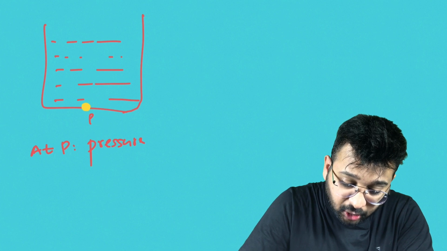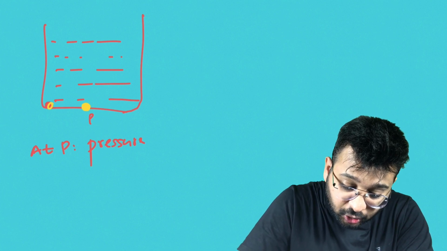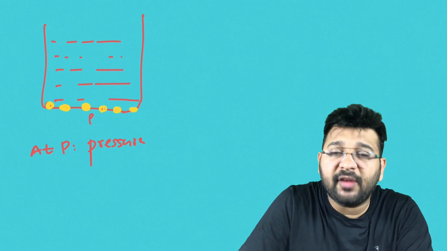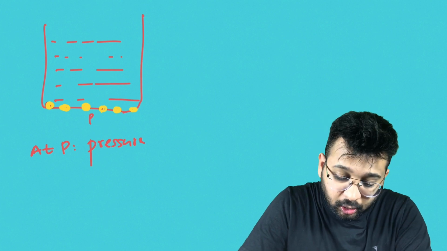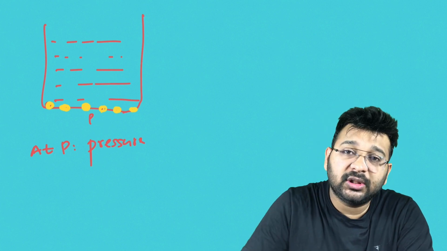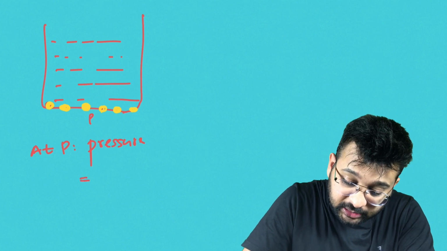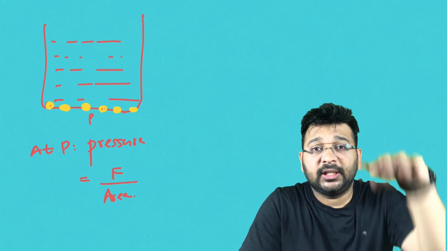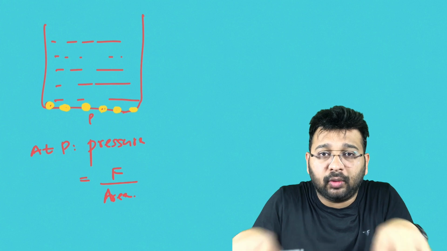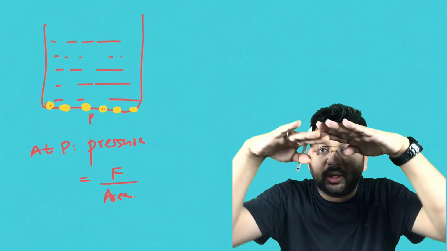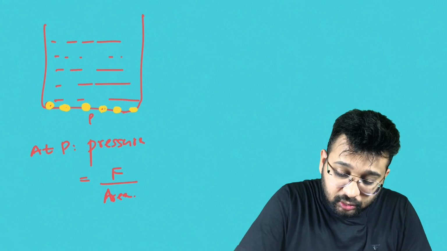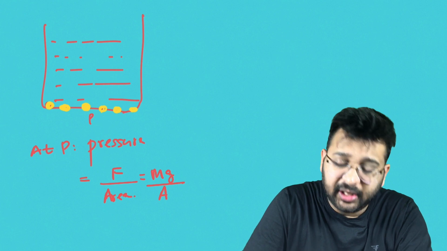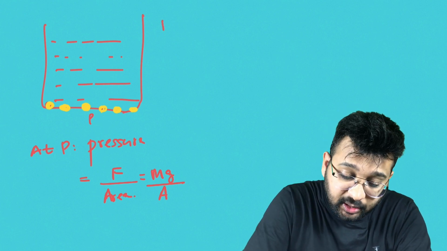Similarly, all points on the bottom experience the same force, that is the weight of the liquid column. So pressure is equal to force by area. Which force? Perpendicular force. As you know, the entire weight is acting downward, which is perpendicular to the surface area. So this becomes mg by A, where mg is the weight of the liquid column. So this is mg by A. Now let's see.